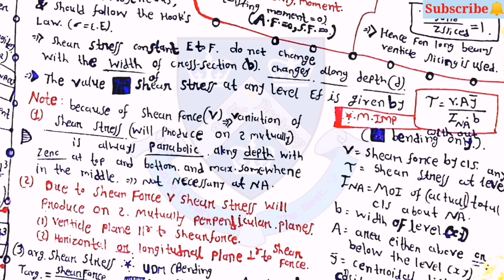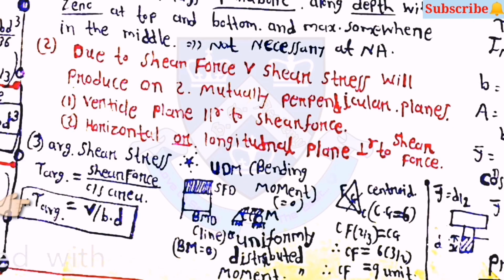Then due to shear force V, shear stress will be produced on two mutually perpendicular planes. The first one is the vertical plane parallel to the shear force. The second one is the horizontal or longitudinal plane, which is perpendicular to the shear force. Then the third note is tau average is equal to V by B into D.